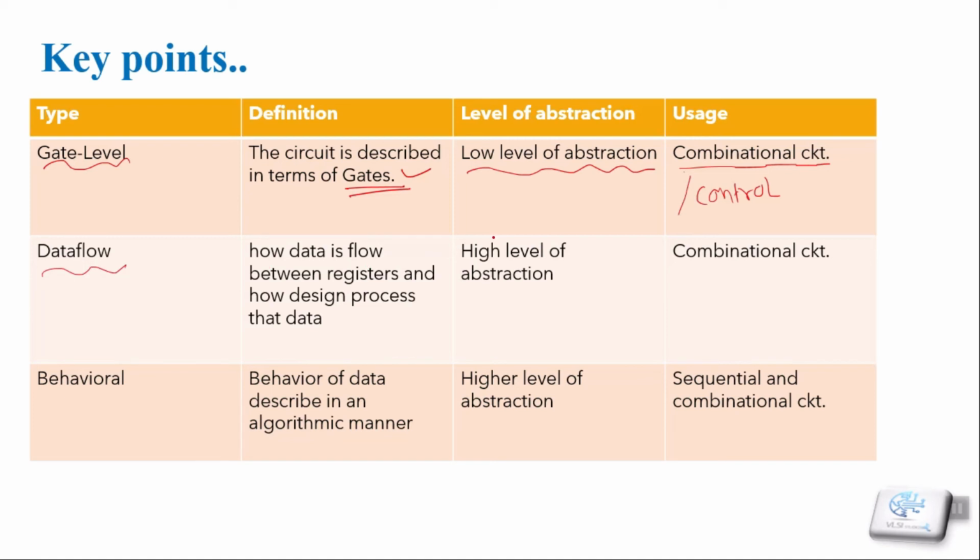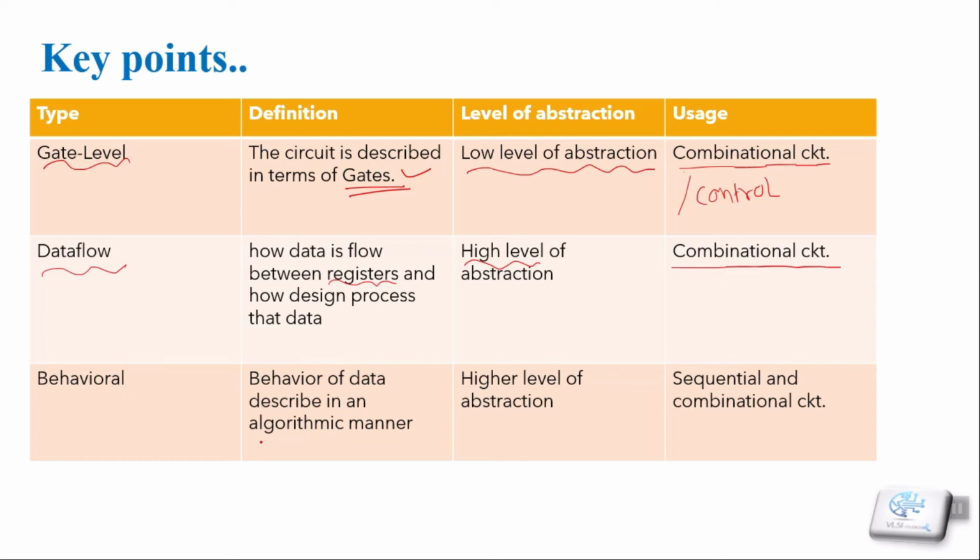Now the data flow modeling is in between our gate level and our behavioral level of modeling. In this we know about how the data flows between the registers, and its level of abstraction is high level. It is preferred for combinational circuits.